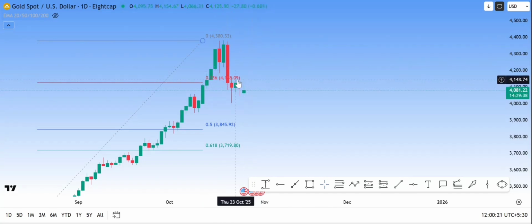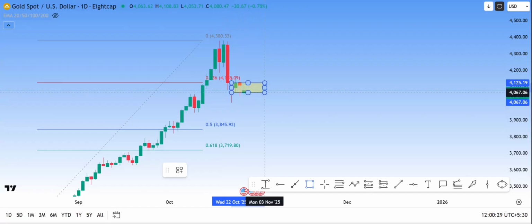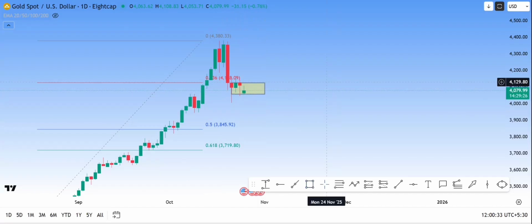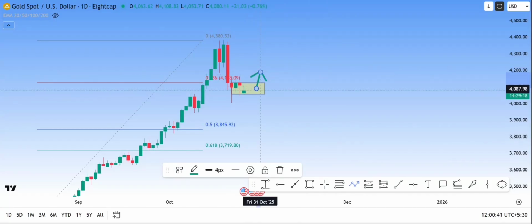And following that, what we see here is nothing but another kind of accumulation or distribution, or we can also call it a consolidation. Okay, so this is the range at the moment. The direction of gold we will come to know based on which side we get the breakout, either at the top or at the bottom.